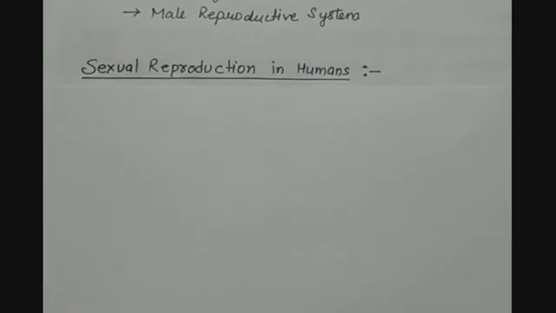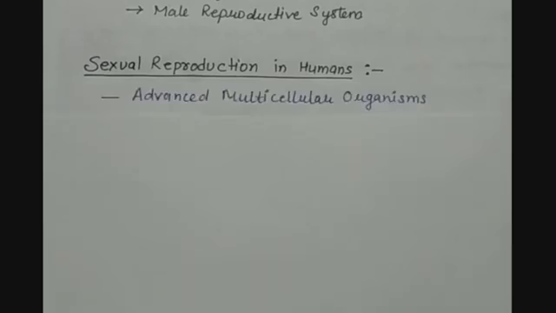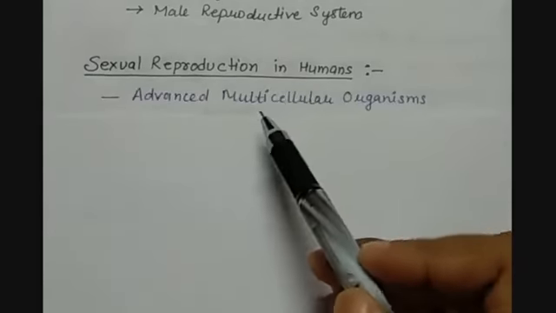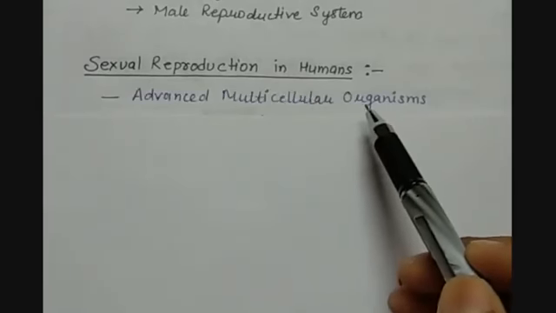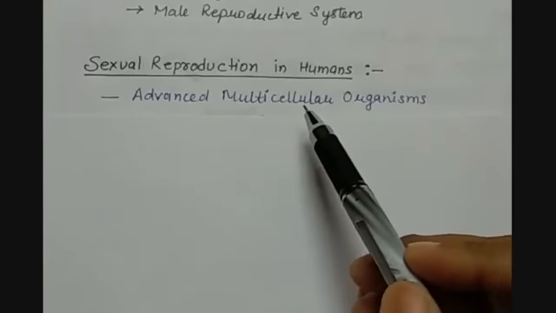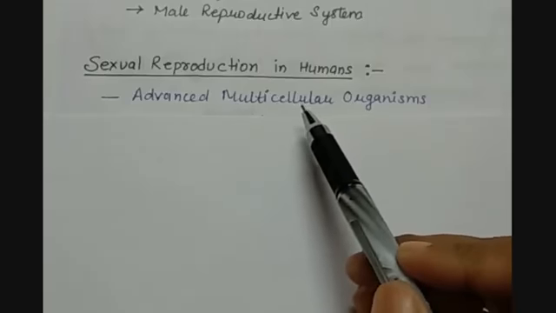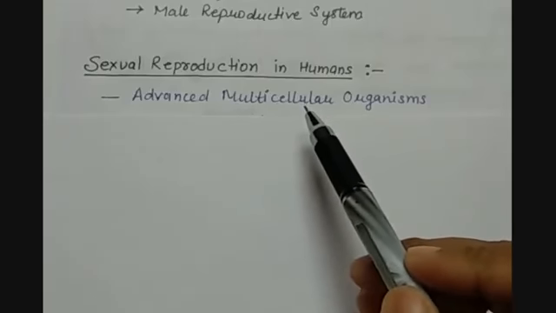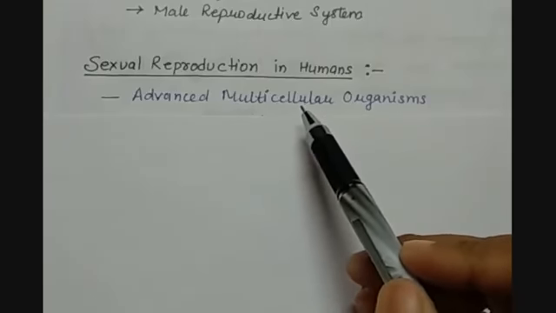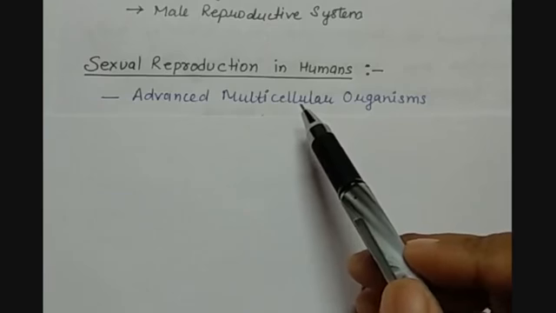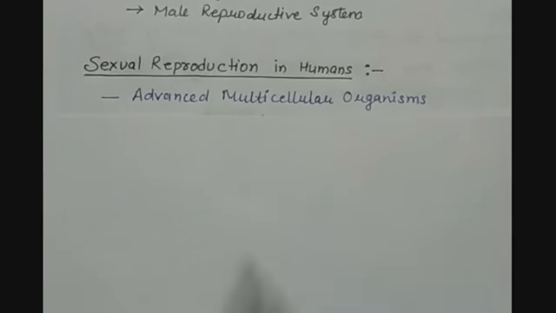There is a reason behind it: humans are an advanced multicellular organism, and advanced multicellular organisms have a highly organized, systematic cell organization in their body. That means there are groups of cells working for a particular purpose.